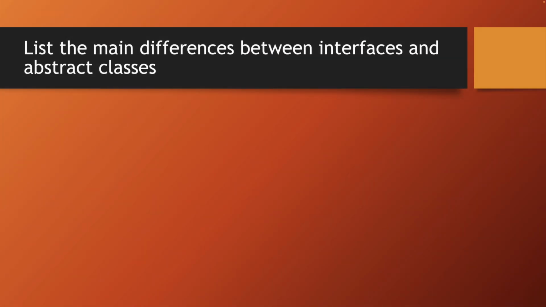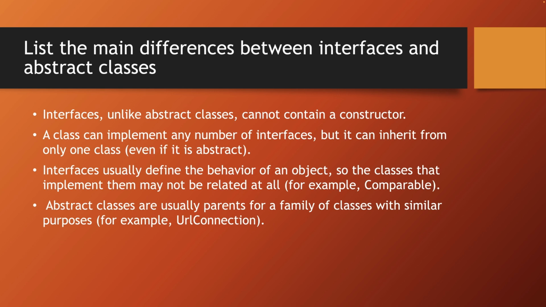List the main differences between interfaces and abstract classes. Interfaces, unlike abstract classes, cannot contain a constructor. At the same time, a class in Kotlin can implement as many interfaces at once, but it can only inherit from one class, even if it's abstract. It's also important to understand their conceptual difference and purpose.